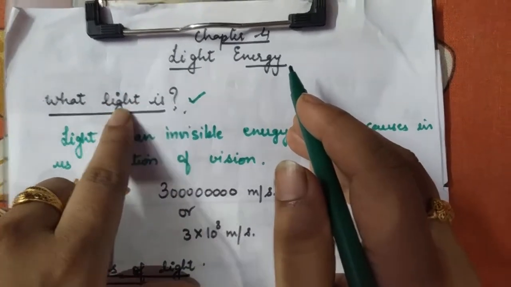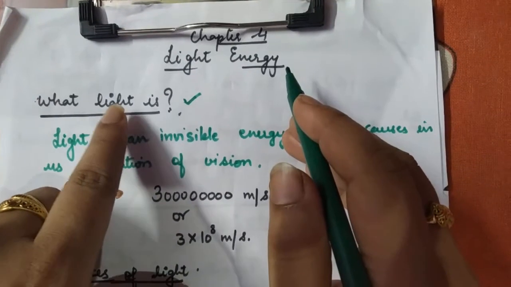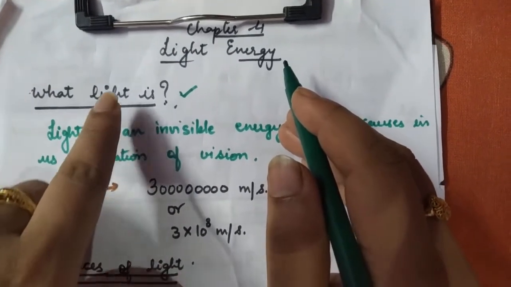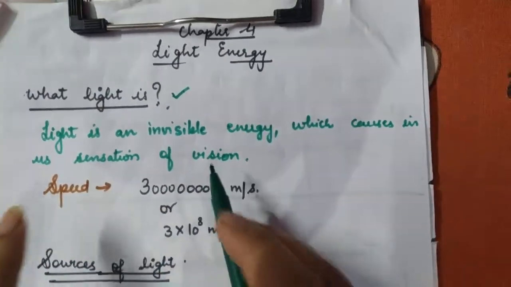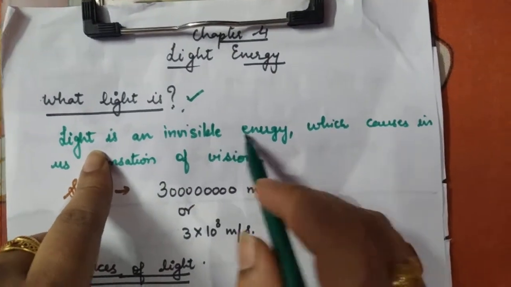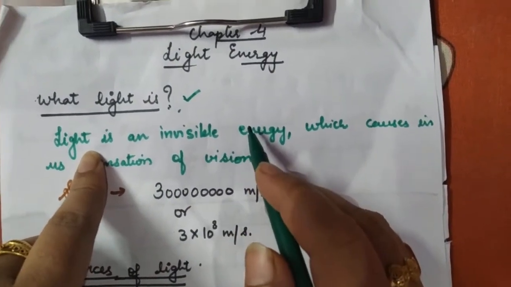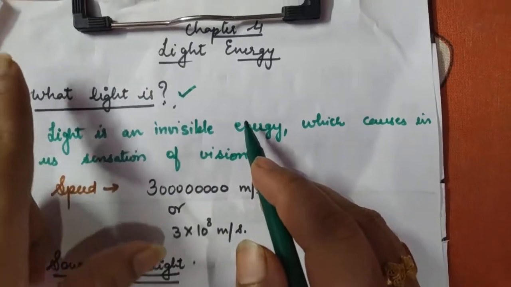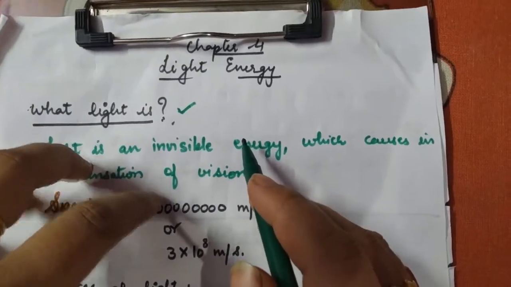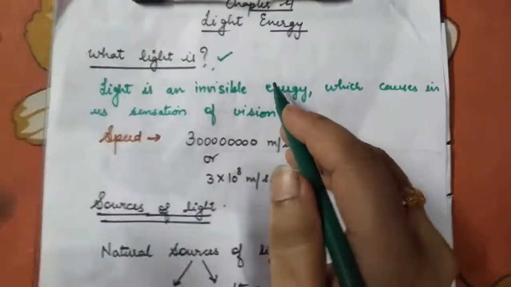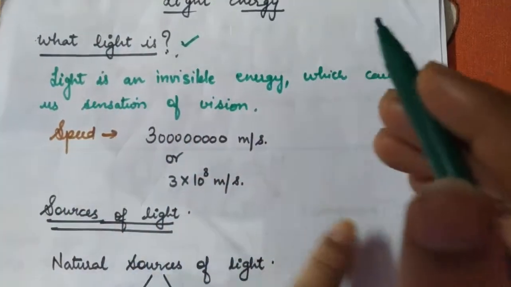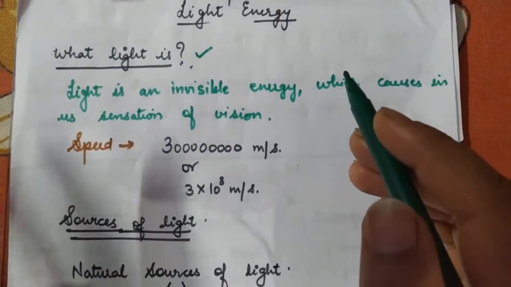But if the question comes of how we have to define this, then light itself is invisible energy. We can't see light. We can only see the source. Right now in this room I can see that light is there, but I can't say that light is going from this path or coming from that path. You can't see light.